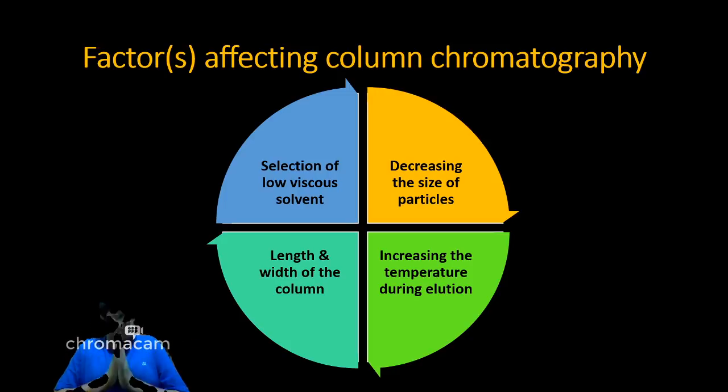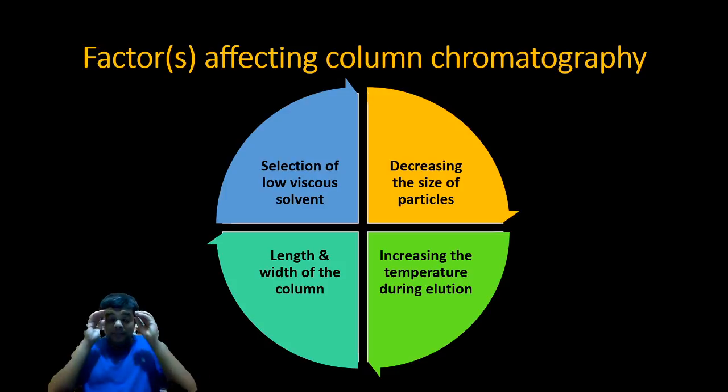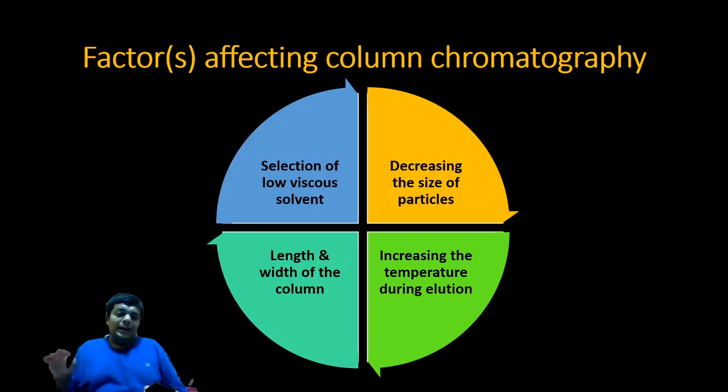Come back to the column. What you have drawn in your book, I assume you have drawn. The column that you drew first had bigger stationary phase beads and the second had smaller stationary beads. So now if you imagine those beads as layers, in the first column there would be fewer layers. In the second column there would be more layers. Compare it with those blocks.